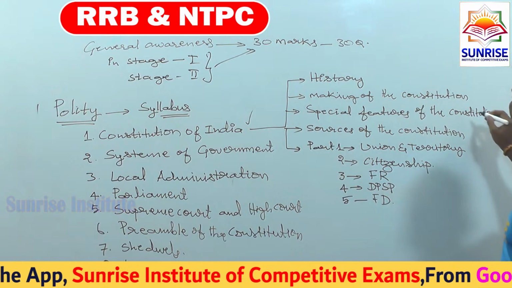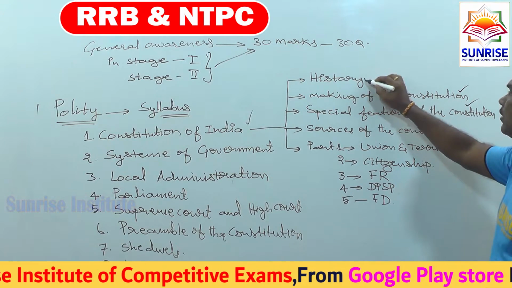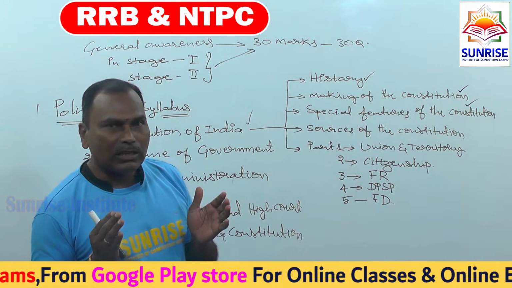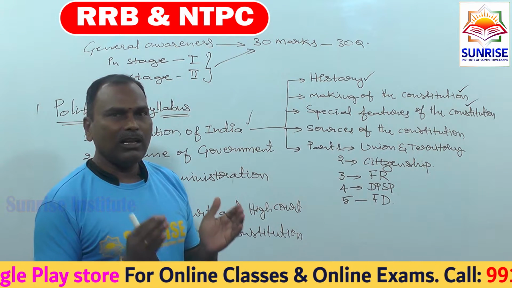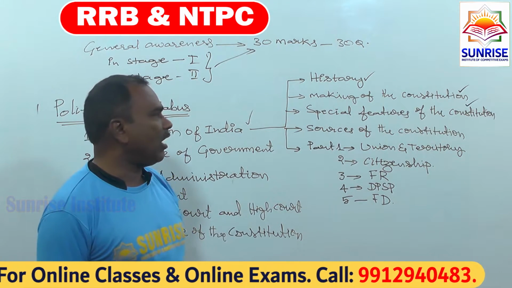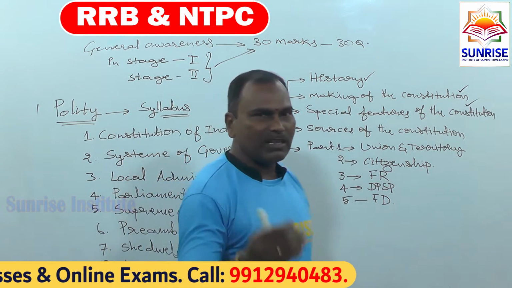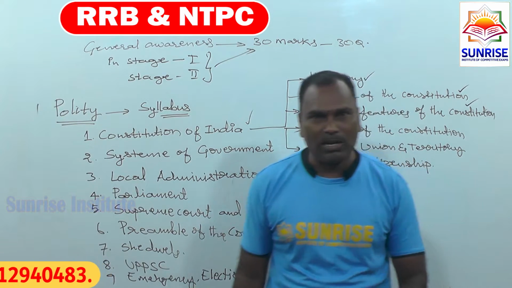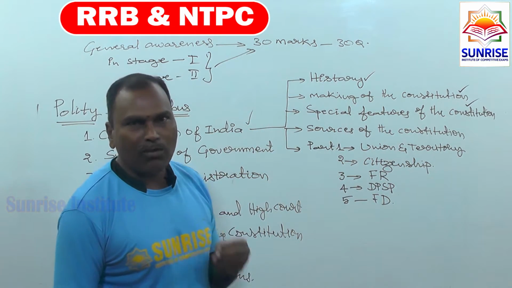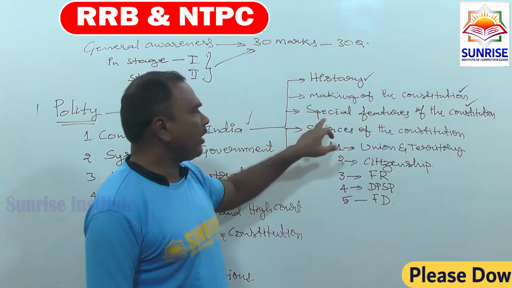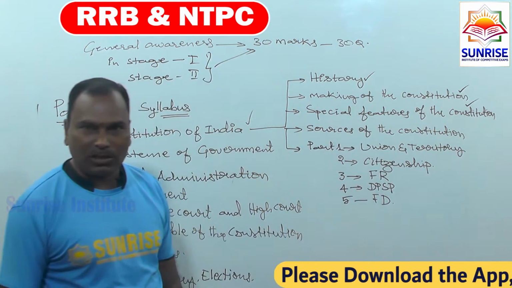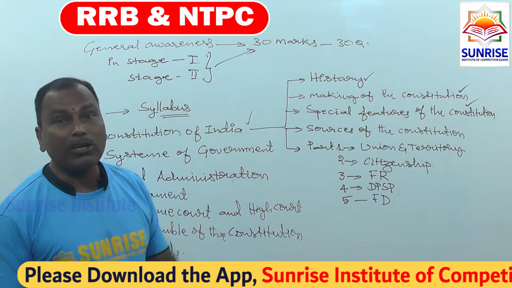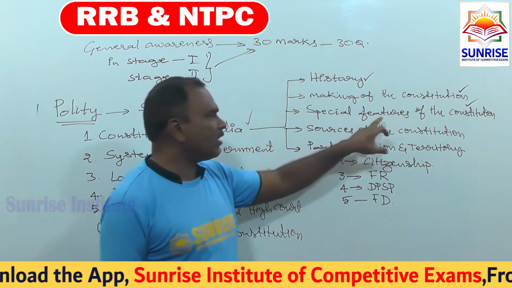Salient features. What were the salient features of the constitution? Salient features are nothing but the important things, the special features. For example, our government is a parliamentary system. In the parliamentary system, we are following federal principles. So federalism is also one of the salient or special features, and socialist principles are also one of the special features, and even secularism. All these come under the special features.